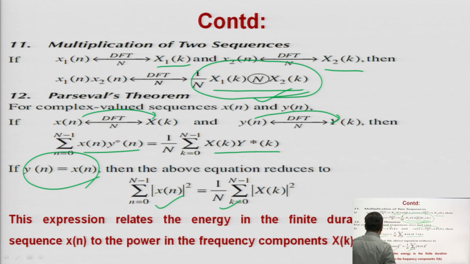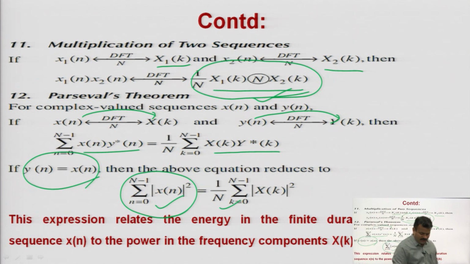So, the relation will be in this form, and generally it shows the energy. What I am writing here, this expression relates the energy in the finite duration sequence x of n to the power in frequency. This is your time domain energy. So, in time domain it shows the energy of the signal, and it is equal to, and it converts into, power in the frequency domain of the finite length sequence, that you can understand here easily.